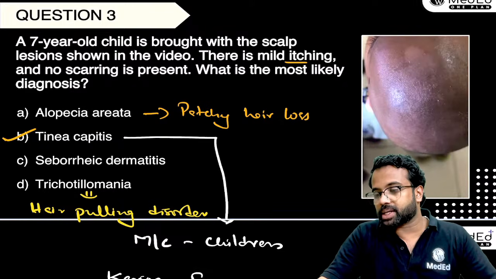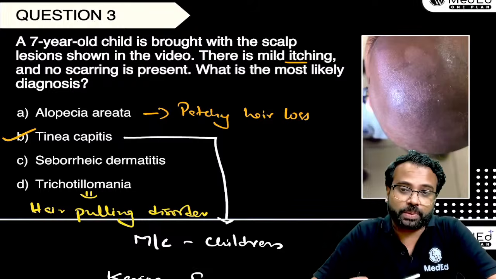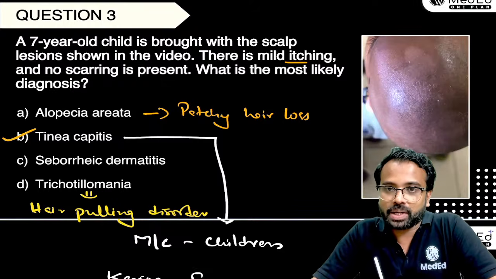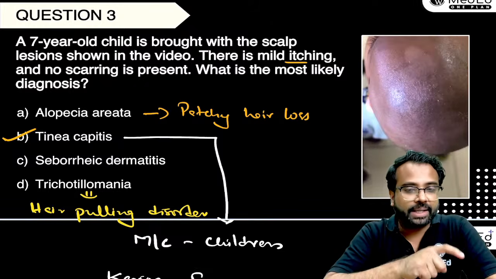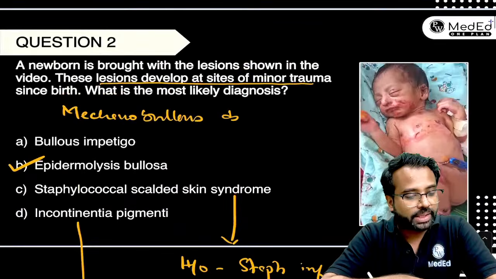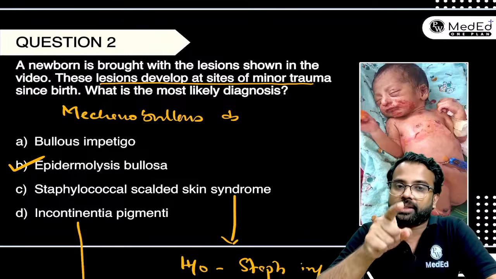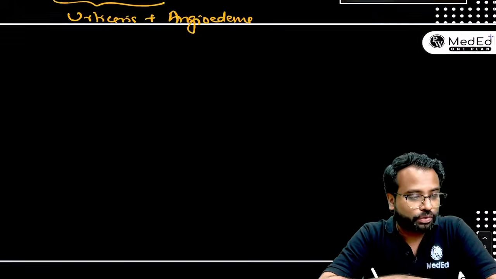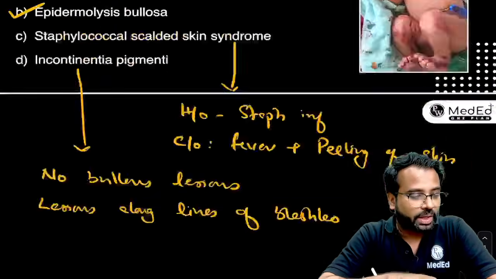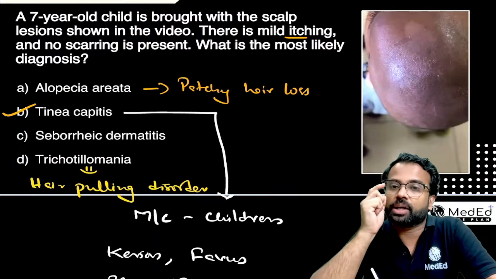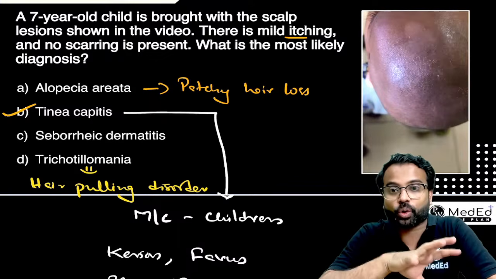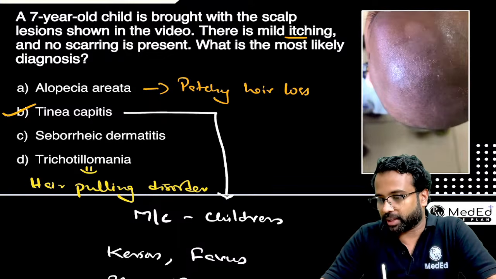Yeah, without a history, just by the picture, can we diagnose? Not possible most of the time. A history is very important, and in each of these MCQs, you can see that there is something in the history. Like in the previous MCQ, there was a history of a minor trauma. Now, in this MCQ, there is a history of some itching and there is no scarring. So all these things you have to use to correlate to reach the final diagnosis.